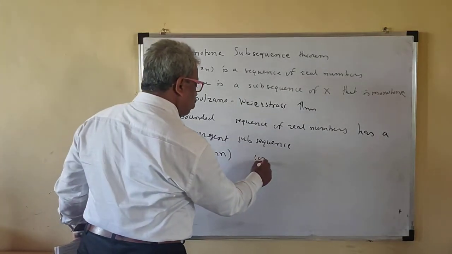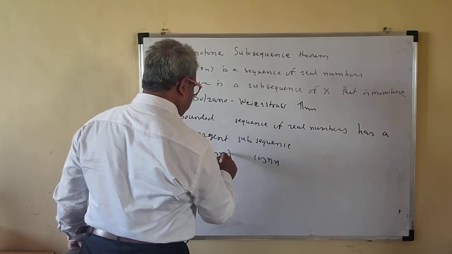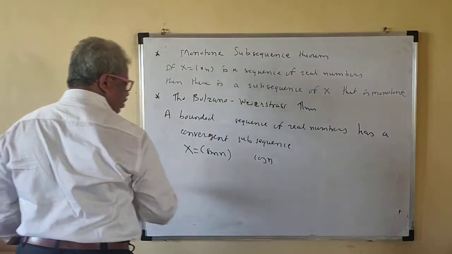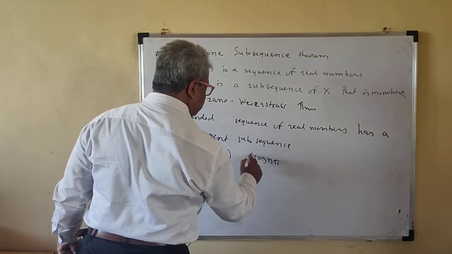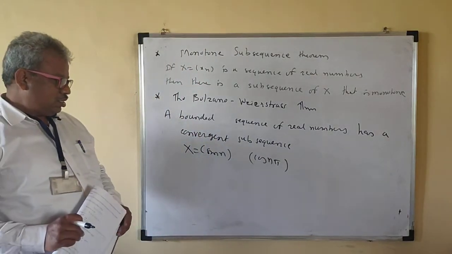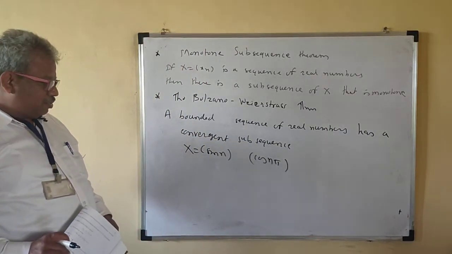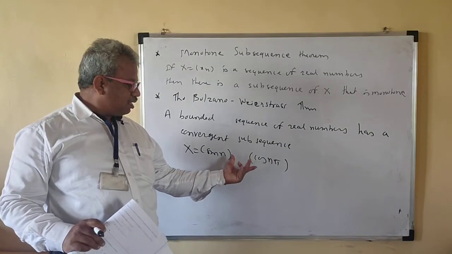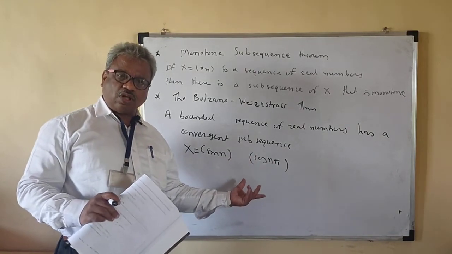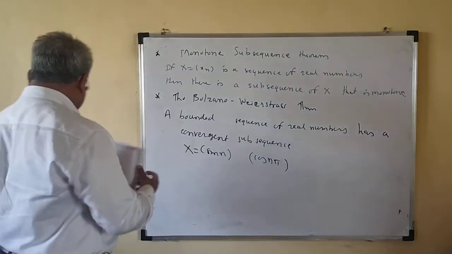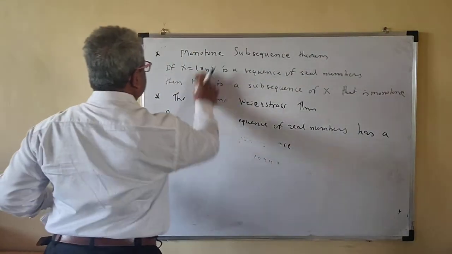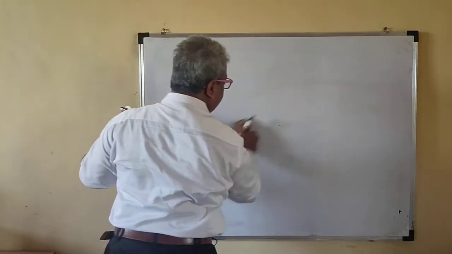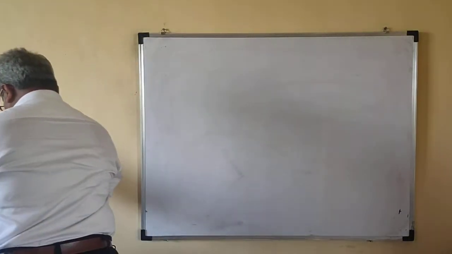You could also write cos of n pi, suppose, something like this. This is a bounded sequence because all values lie between -1 and 1. So it has a convergent subsequence. So remember this. You should remember the Bolzano-Weierstrass theorem along with the statement.